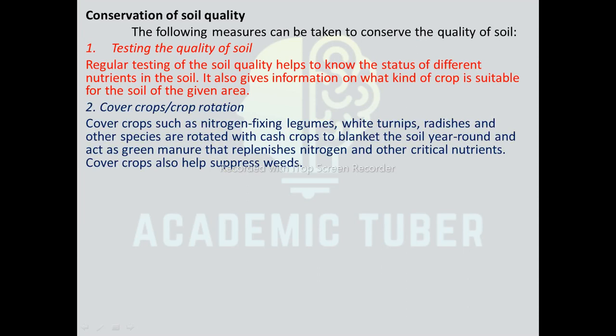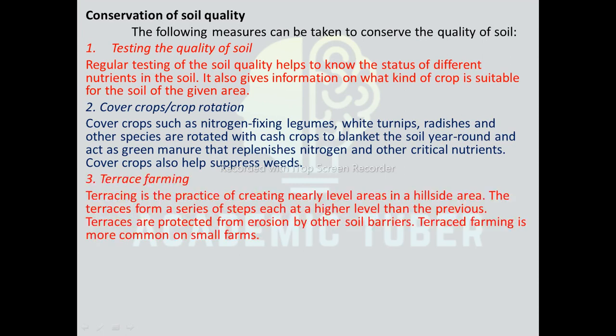Next one is cover crops or crop rotation. Cover crops such as nitrogen-fixing legumes, white turnips, radishes and other species are rotated with cash crops to blanket the soil year round and act as a green manure that replenishes nitrogen and other critical nutrients. Cover crops also help suppress weeds.